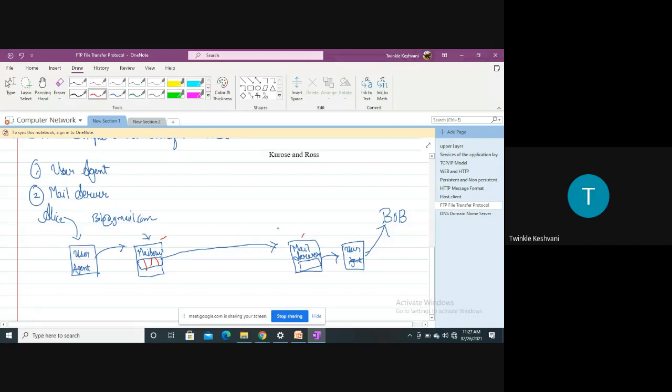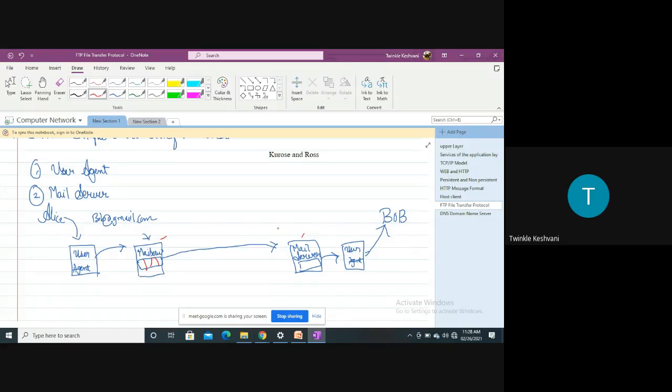right? Now, let's say that Bob's mail server is down for a few days, or we can say for some period. So what happens in that case? The TCP connection will not be established between the mail server of Alice and Bob, right? So in that case, what will Alice's mail server do? Alice's mail server will just retry every 30 minutes.